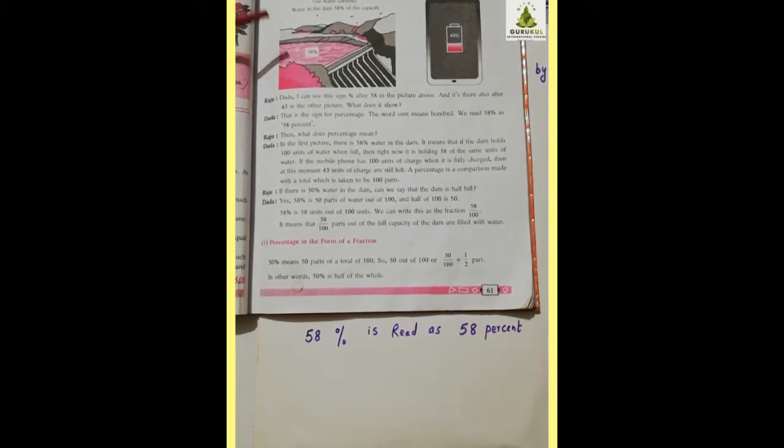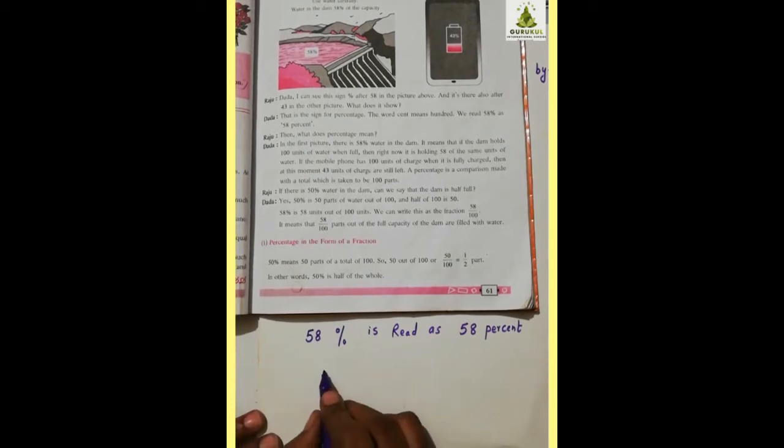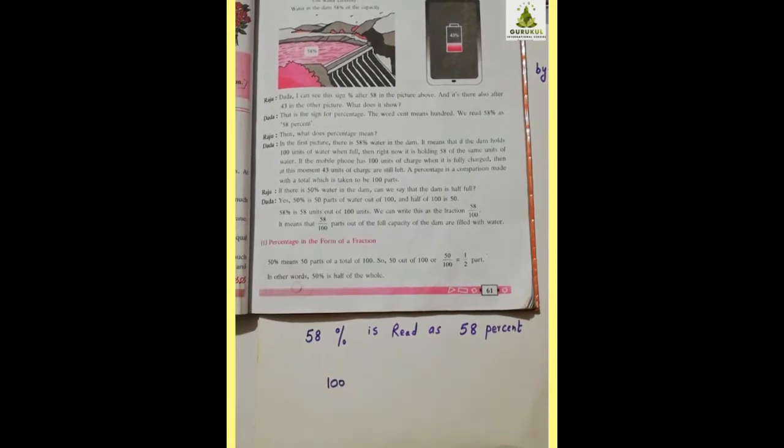It means if the capacity of the dam is 100 units of water, at present how much water is there? 58%, means out of 100 it is only 58 units full. When the dam is full, we say it is 100% full. So now it has only 58 units of water at present.